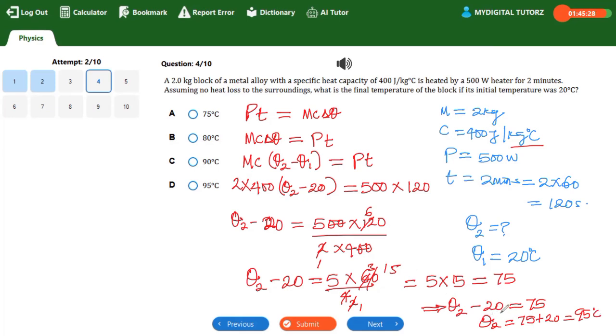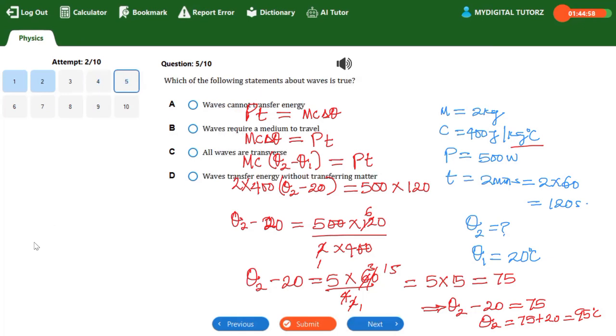Is this understood? I don't know if I'm rushing, it's an exam setting. You understand? So you need to be very smart, fast, with accuracy. Is that understood? If there's anyone who doesn't understand, just pause, go back. I believe you're going to understand the steps I took. So that is about question number 4. If I'm rushing, you can just let me know in the comment section, so I'll take care of that. So let's look at question 5.